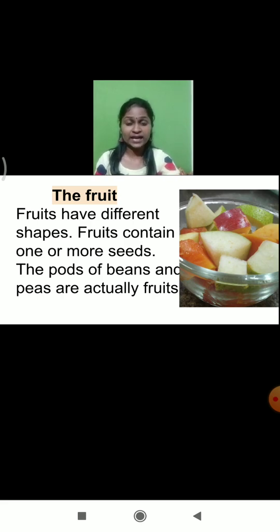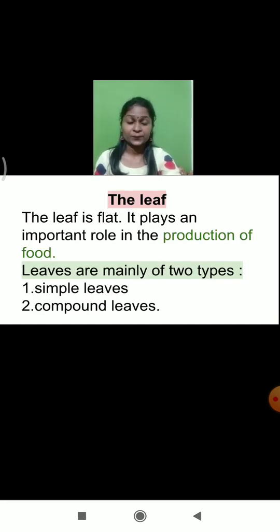Okay, so what we saw just now, we learnt about the flower and we learnt about the fruit. Now let's learn about the leaf. You know that the leaf is flat. It plays a very important role in the production of food. We learnt in the previous lesson that photosynthesis occurs in the leaf. So food material is basically produced in the leaf.